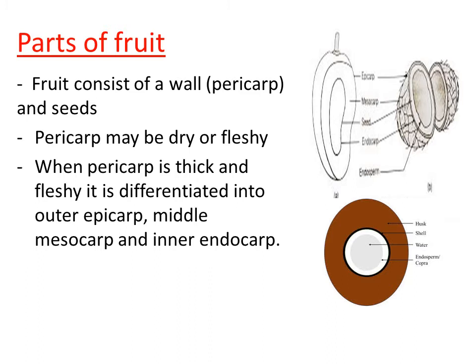And very next to the middle mesocarp there is a hard shell in the mango, that is called endocarp, right? So if the pericarp is thick and fleshy, it can differentiate into three different parts: outer epicarp, middle mesocarp and inner endocarp.